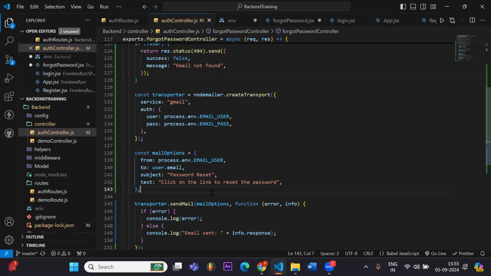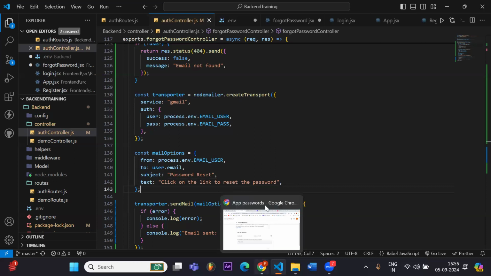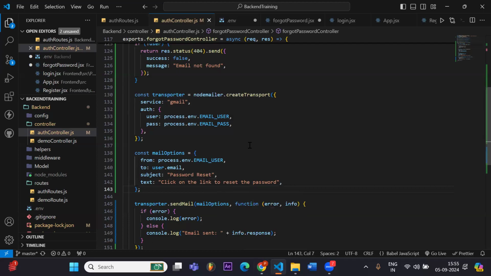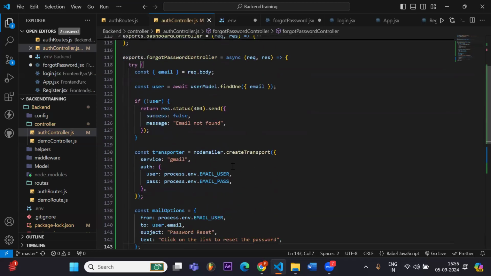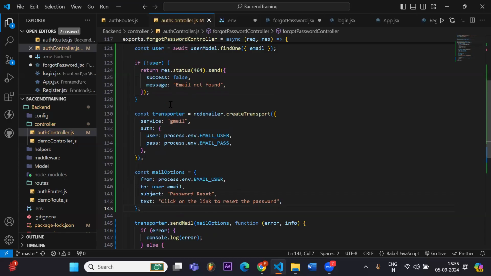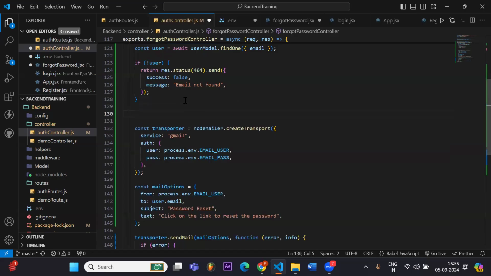First of all, we have to generate the link, and only after that will we send the link here. That link will navigate us to another page, and we will send a token also. We will give it a small time, let's say 5 minutes. Only in that time will we be able to reset the password. Otherwise, the token will expire.